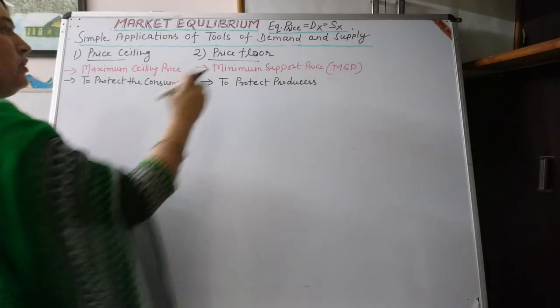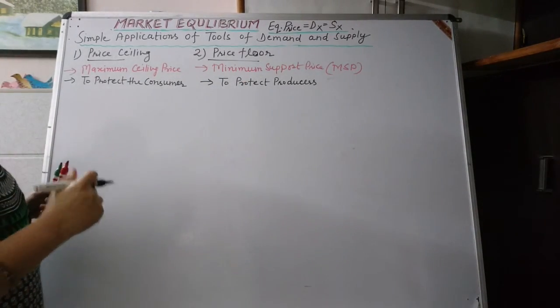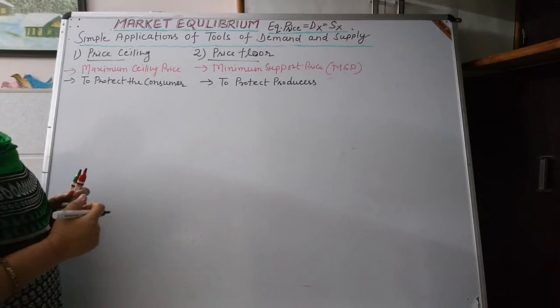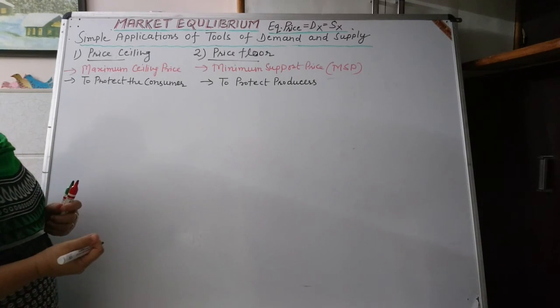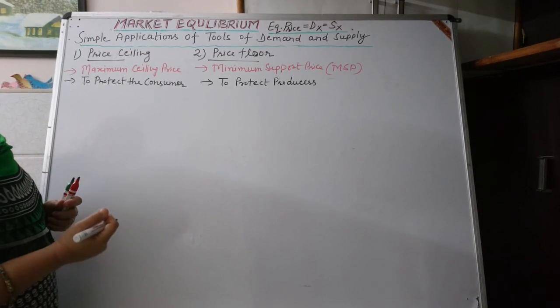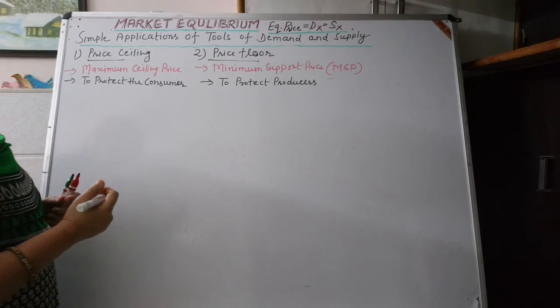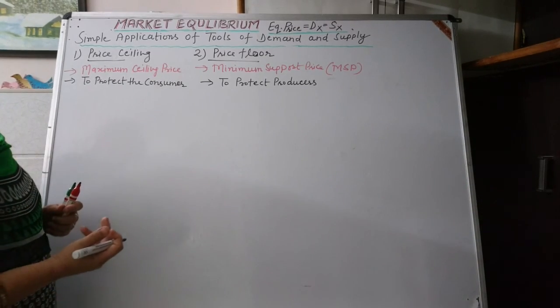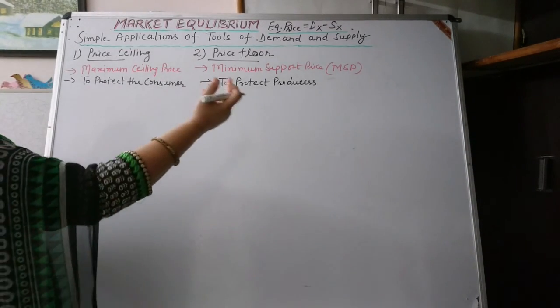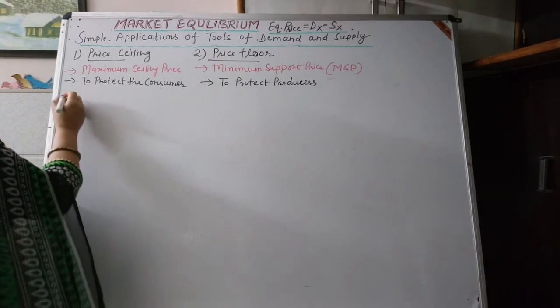How to protect the producers? Mainly the prices of agriculture food grains are very low, so the government will support the farmers. The government can fix a minimum spot price for agriculture production.